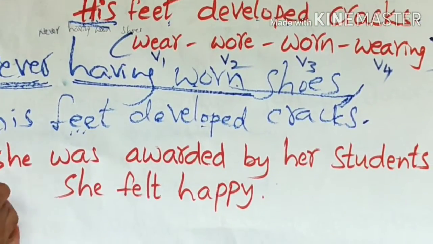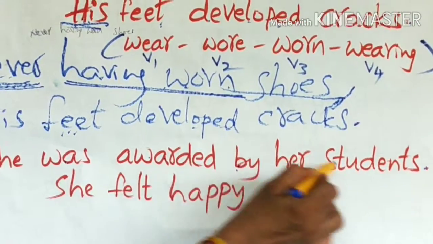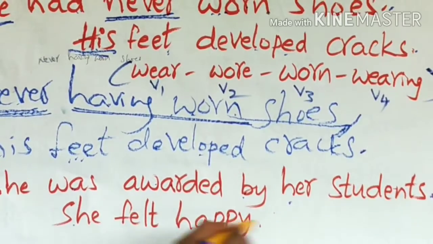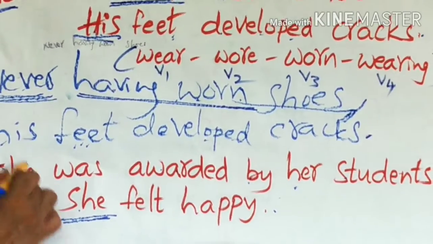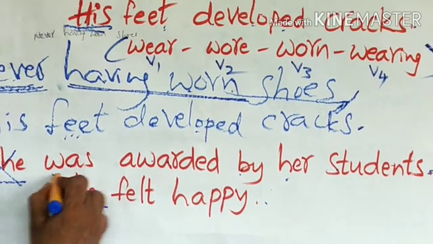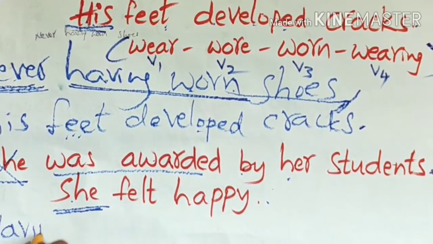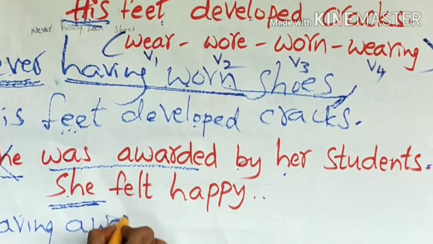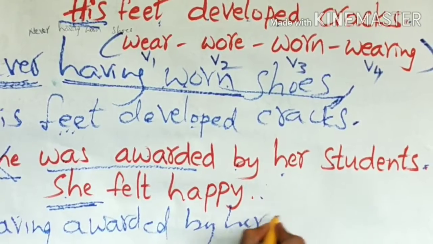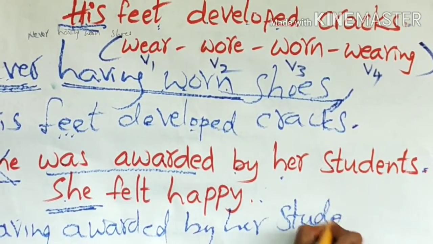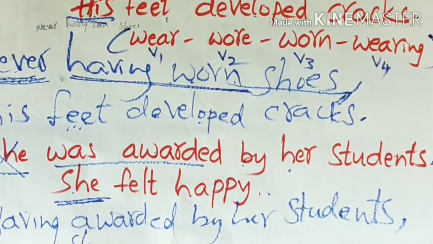The another one. She was awarded by her students. She was awarded by her students, full stop. She felt happy. Here, subjects are the same. We should remove the first subject. Was awarded is changed into having plus verb 3. Having awarded by her students, comma, she felt happy.